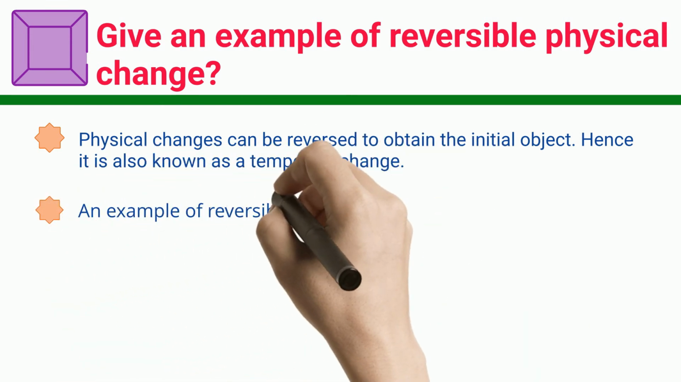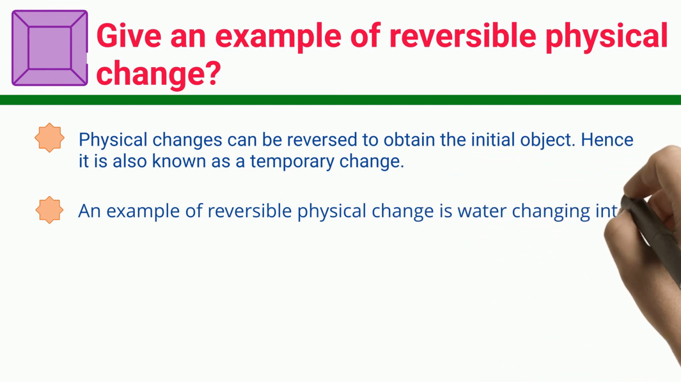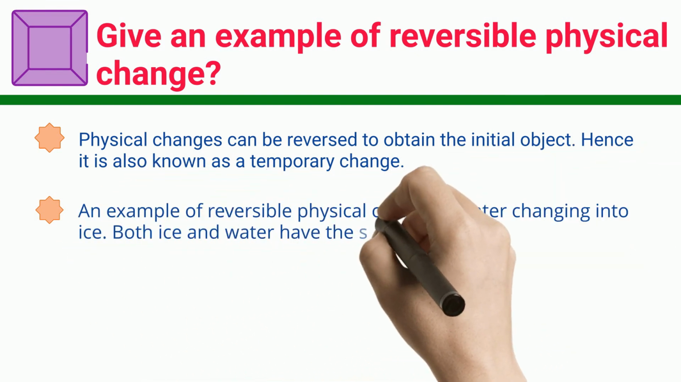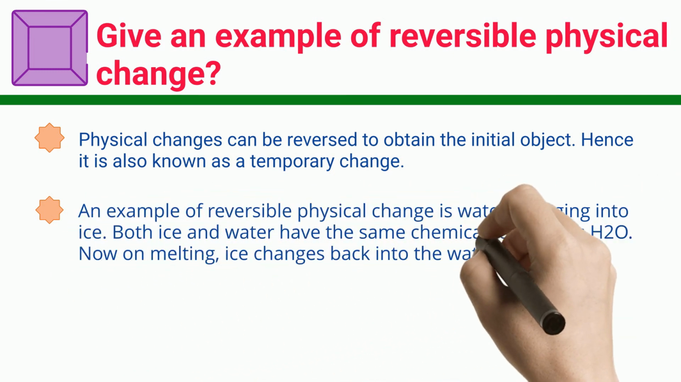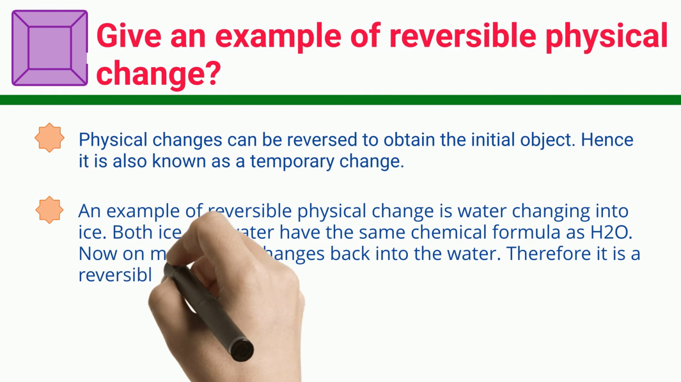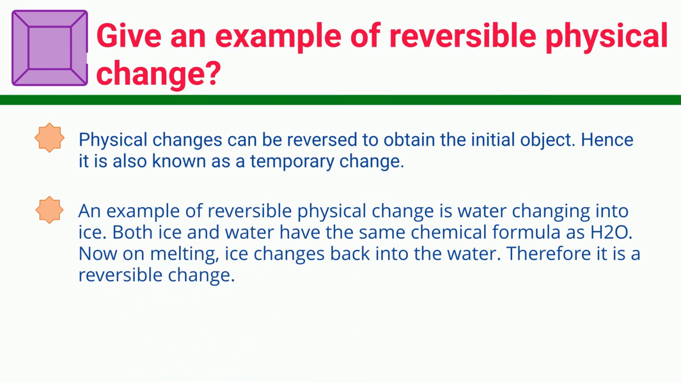An example of reversible physical change is water changing into ice. Both ice and water have the same chemical formula, H2O. Now on melting, ice changes back into the water. Therefore it is a reversible change.